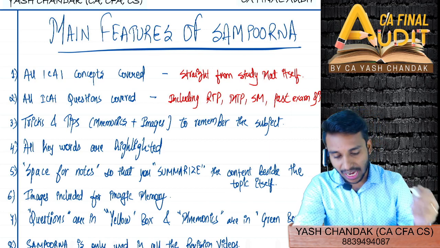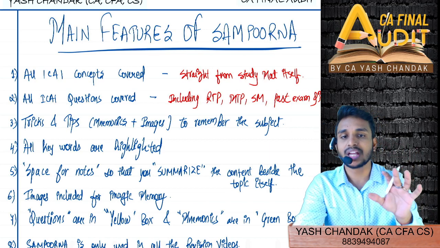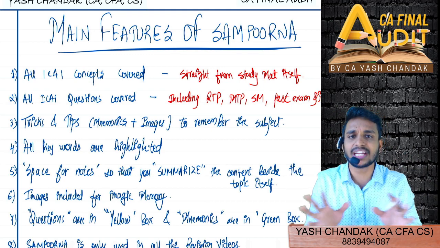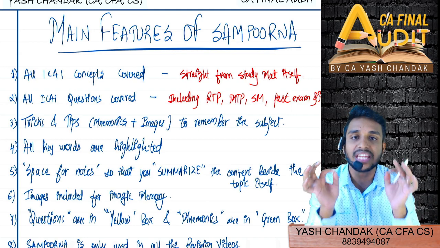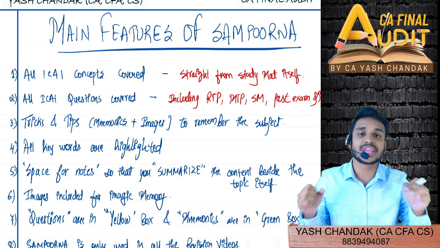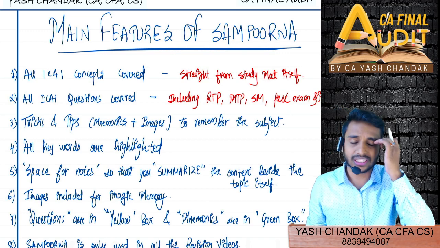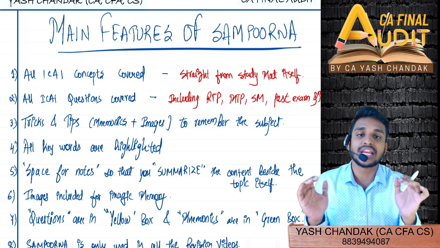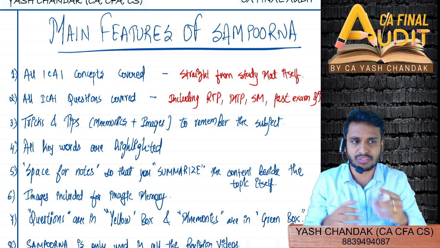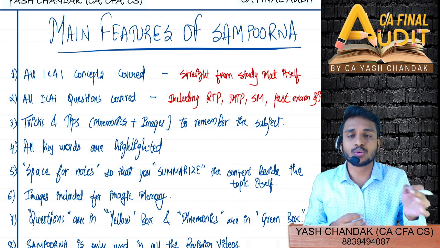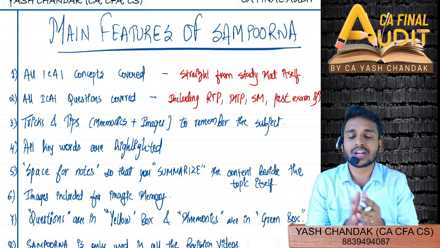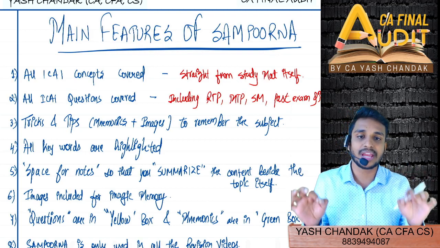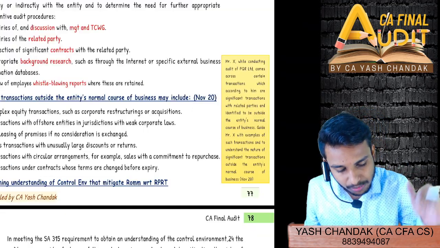But now let's start. All ICAI concepts I've covered straight from the StudyMat itself, nothing from every nook and corner. I've tried to cover the entirety. Like Sampurna, by the name itself suggests, it is complete in every sense. So I've made sure that nothing has been left. Of course, I try to retain the ICAI language, but I have to trim the language in some cases where there's not much relevance, and I have to reduce the redundancy, and that is what I've done. And then of course all ICAI questions I've covered, every question of RTP, MTP, SM, and past exam questions. I'll just show you a glimpse of the book.